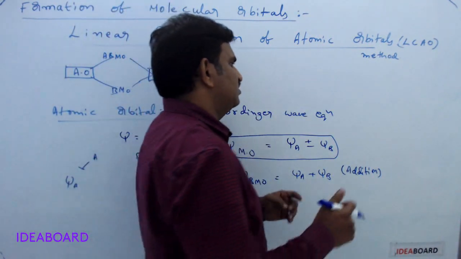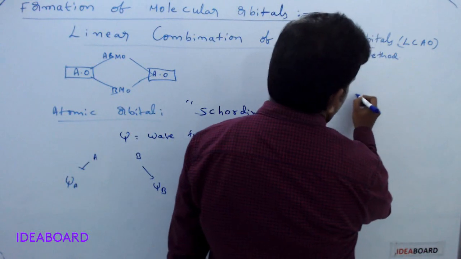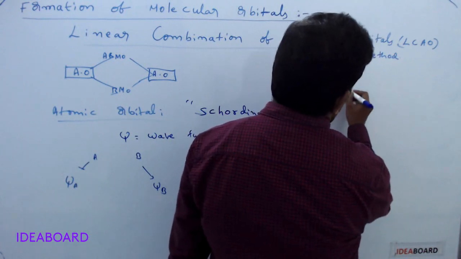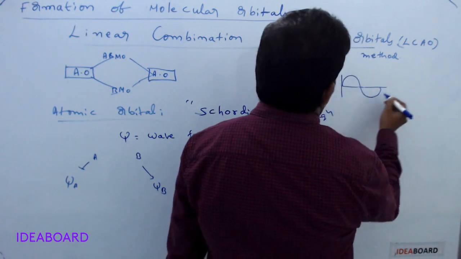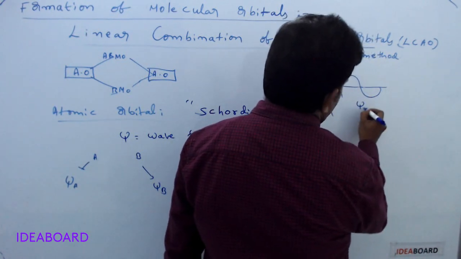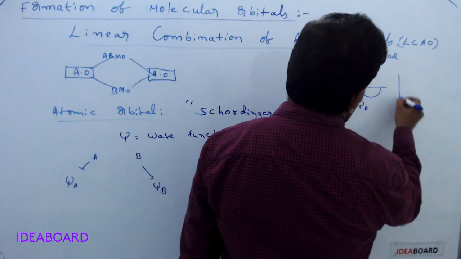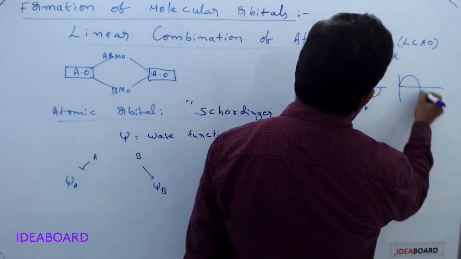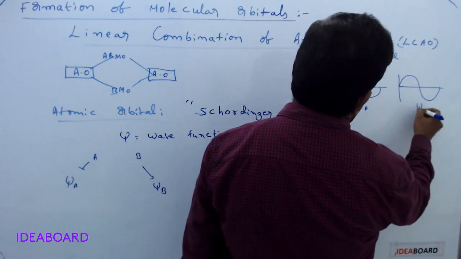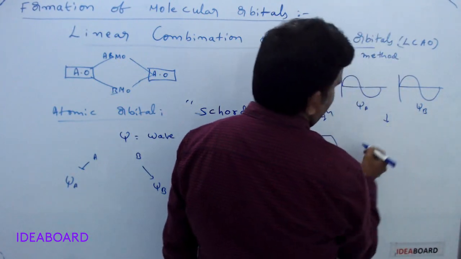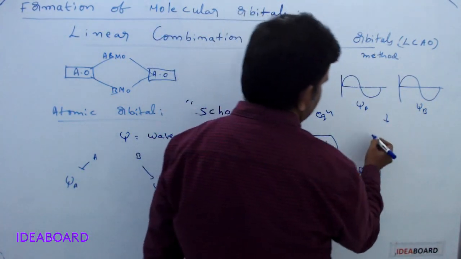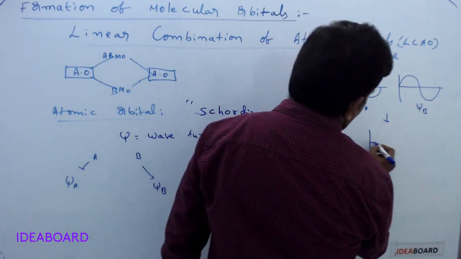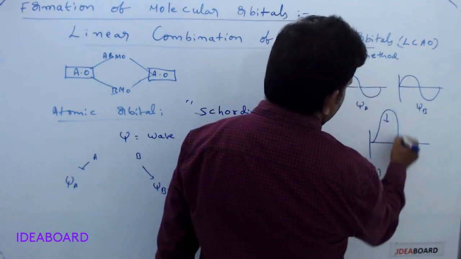Interference of wave functions means, suppose this is an electron wave. For example, we take this as the electronic wave of psi A, and this is the electronic wave of the second atom, psi B. When these two are added, the amplitude of the wave increases.